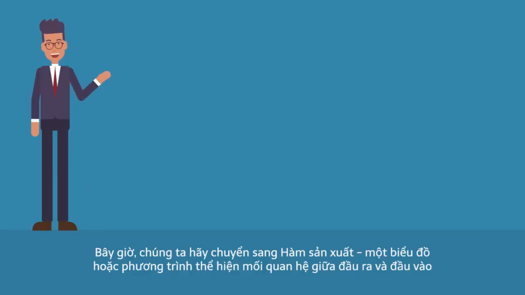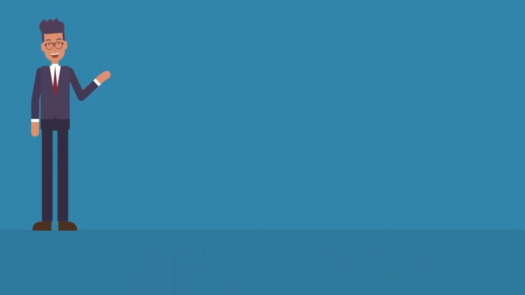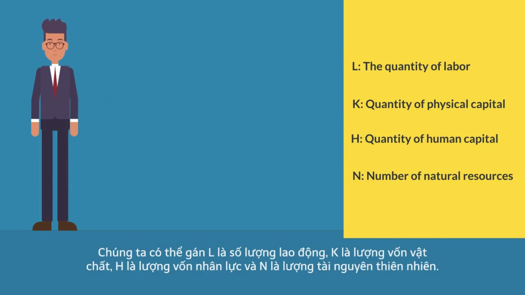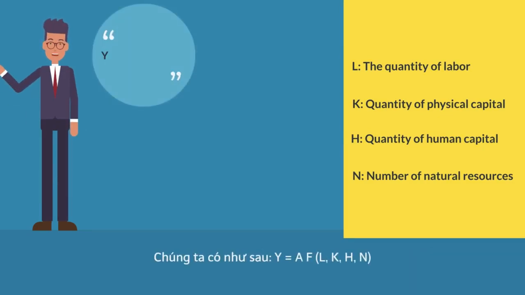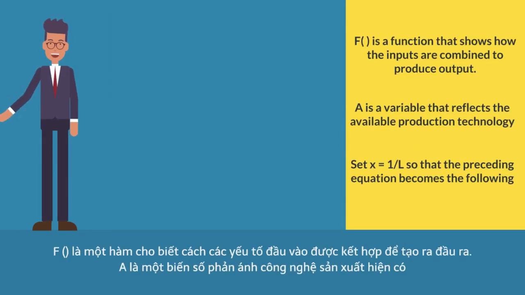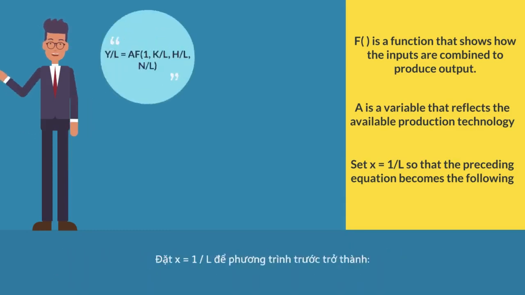Let's move on to the production function, a graph or equation showing the relations between output and input. You can assign L as the quantity of labor, K the quantity of physical capital, H the quantity of human capital, and N the quantity of natural resources. We have the following equation, in which F is a function that shows how the inputs are combined to produce output. A is a variable that reflects the available production technology.